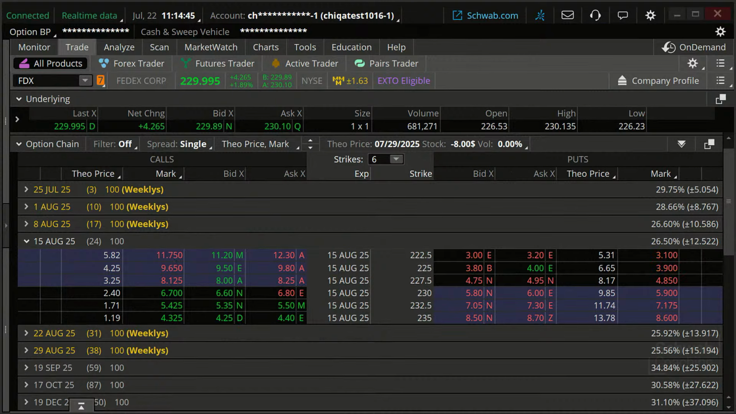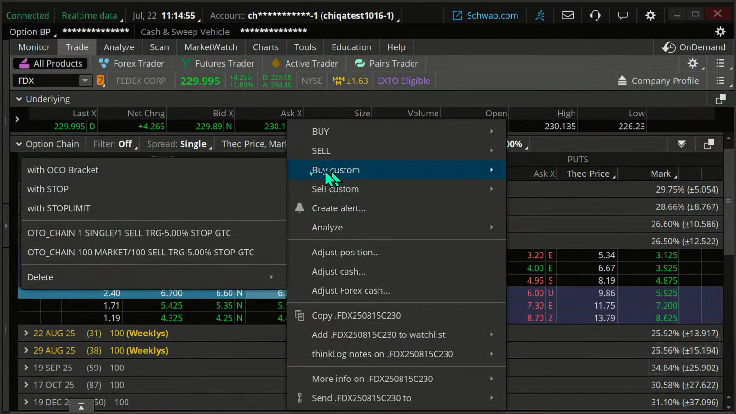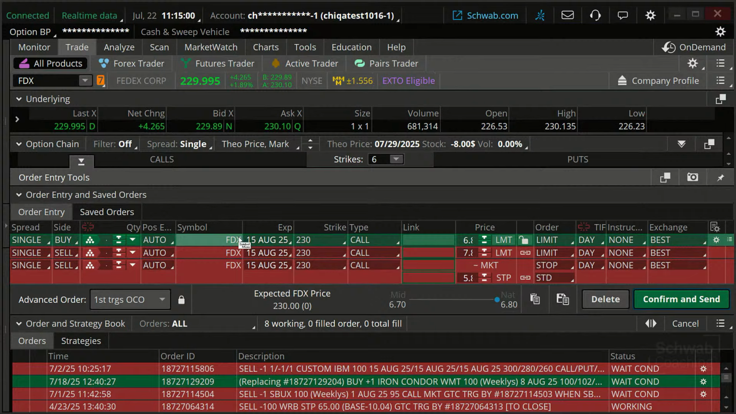If I am going to do it, instead of doing the process I went before, I can simply right-click on the ask price. I can buy custom with an OCO bracket. Well, what does that mean? It means we're buying, so first triggers OCO order. So the order's not going to actually fill unless the first trade fills.